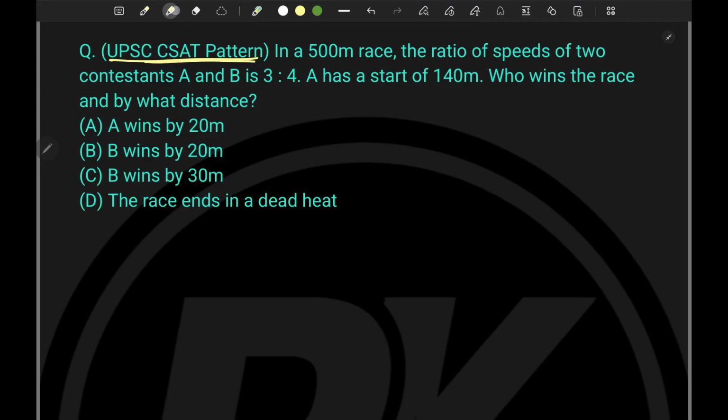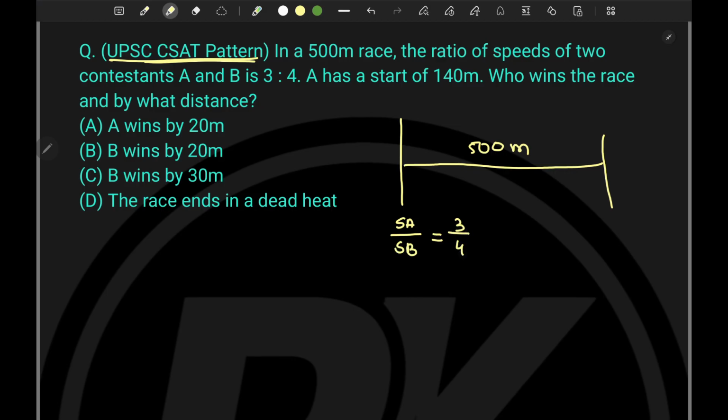The problem is very, very simple. Here is a start line, here is a finish line. The distance between start line and finish line is 500 meter. The ratio of the speeds of the two contestants, that is SA by SB, is given as 3 by 4. A has a start of 140 meter. Right now A and B are there, and A has a start of 140 meter. That means A is somewhere here.